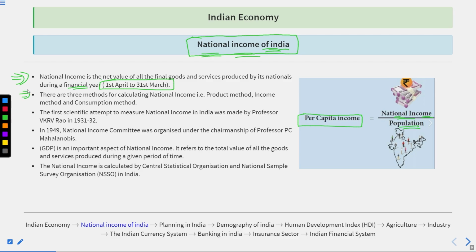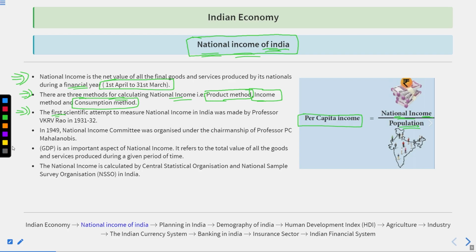There are various methods to calculate the national income, and these methods are the product method, income method, and the consumption method. Okay. These are the methods used for calculating the national income according to the convenience of the calculator.